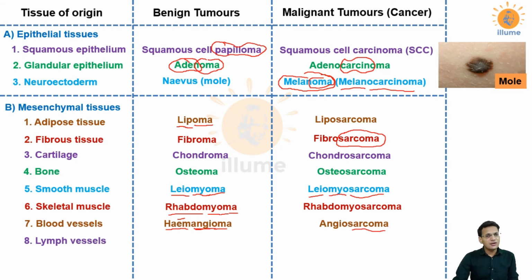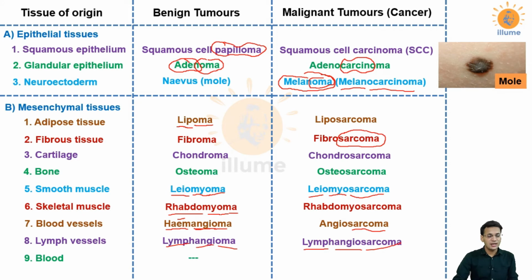Next, lymphatic vessels, not lymph but lymphatic vessels. So it is called lymphangioma. Lymph is lymph, angio is vessel, and oma is benign tumor, that is a benign tumor of lymphatic vessels. Similarly, the malignancy is called lymphangiosarcoma. Lymph, angio is vessel, and sarcoma is cancer, so it is lymphangiosarcoma.